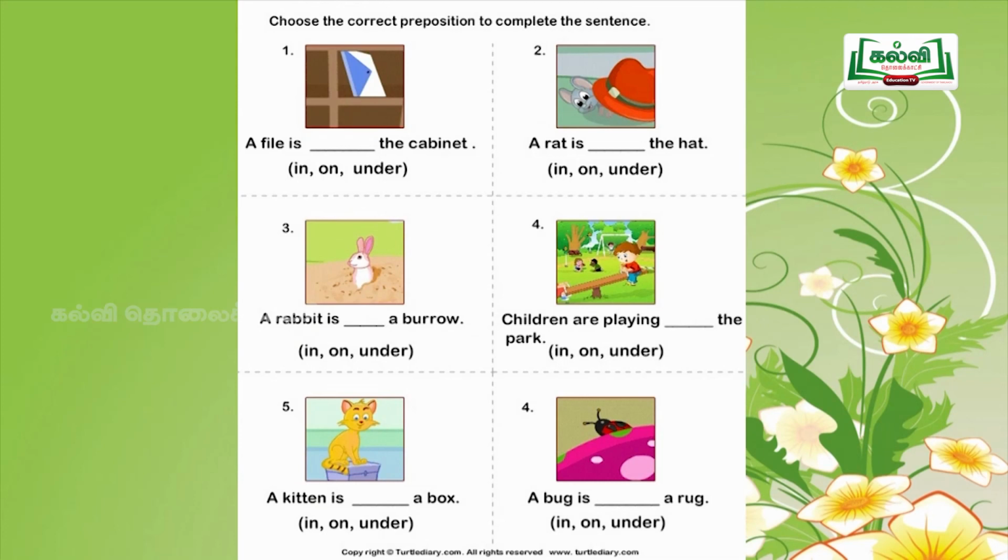Fifth question. A kitten is dash a box. In, on, under. The last one in this picture is, a bug is dash a rug. In, on, under. See, these 6 questions have the options in, on, under. The same options all the 6 questions have. You have to choose the correct one.